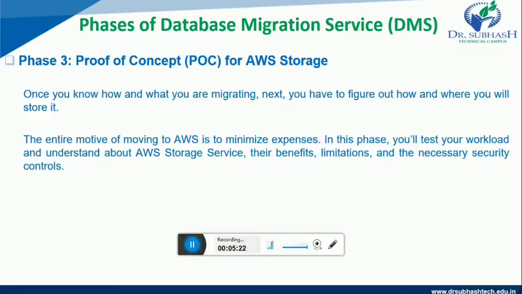The entire motive of moving to AWS is to minimize the expenses. In this phase, you will test your workloads and understand about AWS storage services, their benefits, limitations, and the necessary security controls. So this is the proof of concept for AWS storage.